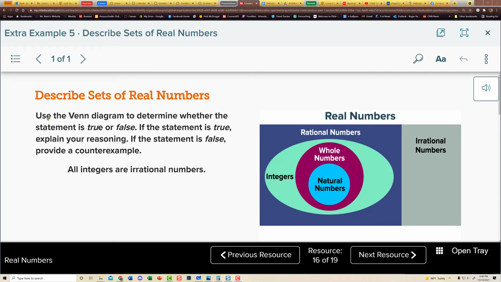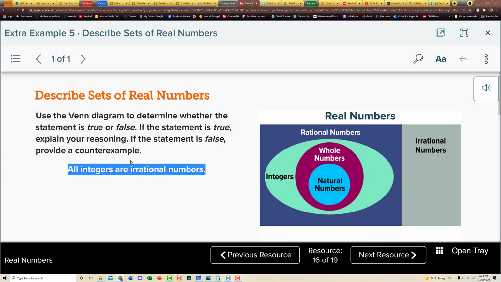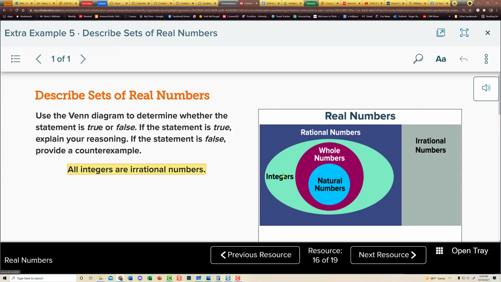Now it's going to be your turn to figure out whether or not this is a true statement, and if it is not a true statement, you're going to have to provide yourself with a counterexample to explain why not. All integers are irrational numbers. What do you think?